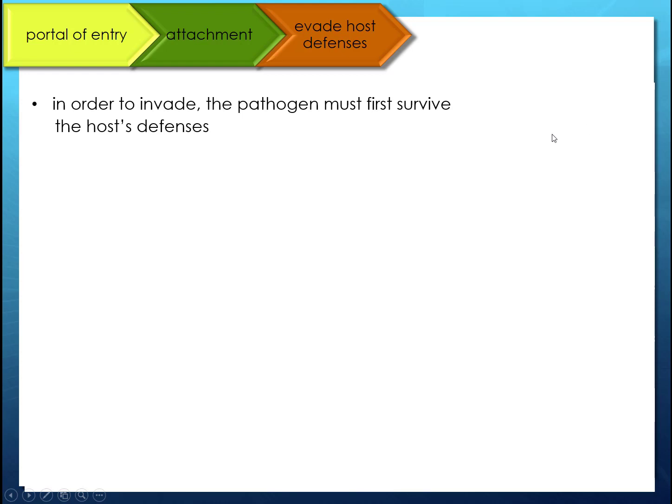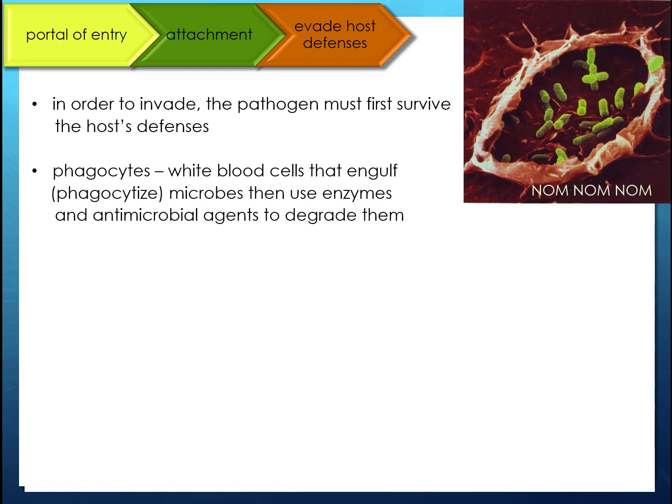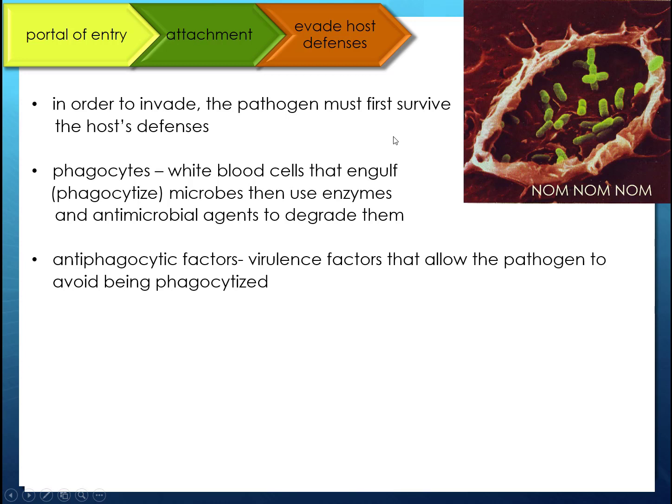So in order to invade, in order to actually cause an infection, they still have to survive our response host defenses. Things like phagocytes, okay? So phagocytes are white blood cells that engulf or phagocytize microbes. They break them down using enzymes inside our white blood cells and just destroy those microbes. Well, if that's our response, okay, you're here, I'm going to engulf you with a white blood cell and destroy you, they also sometimes have virulence factors that are going to help them evade those host defenses.